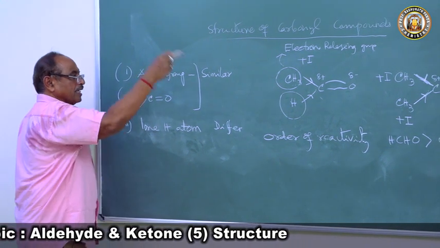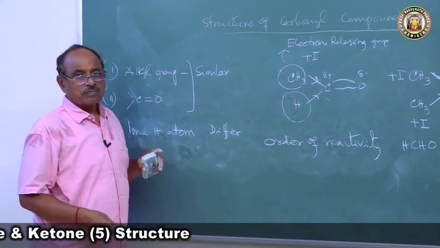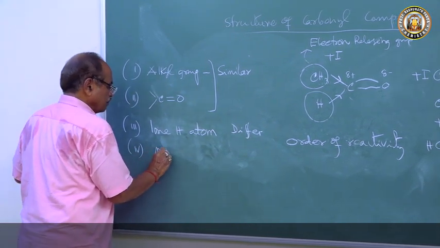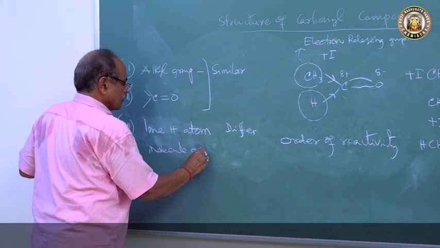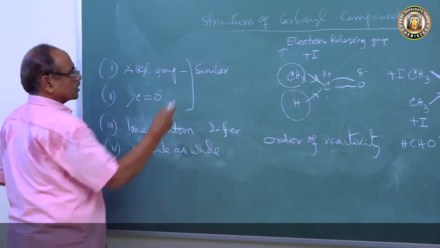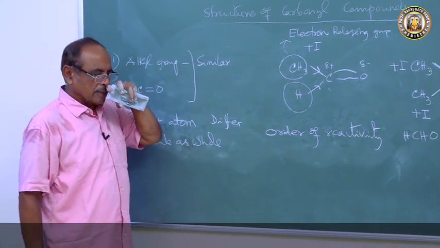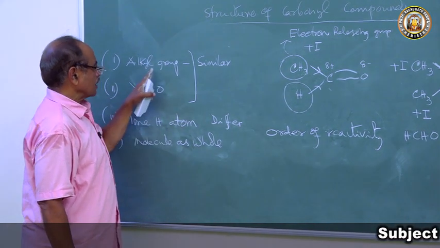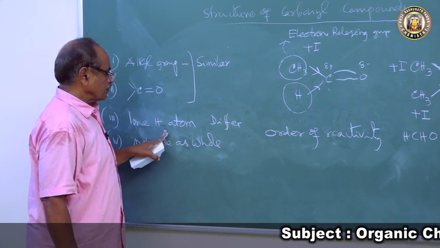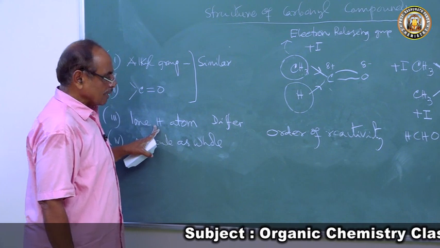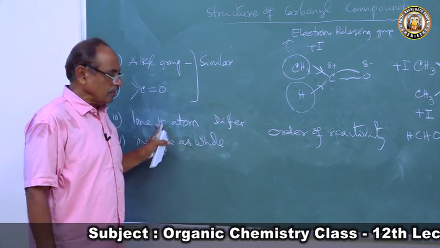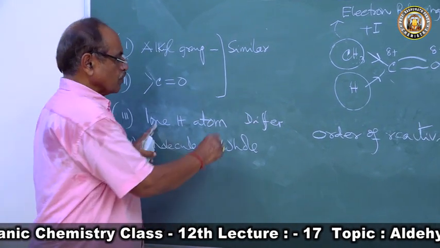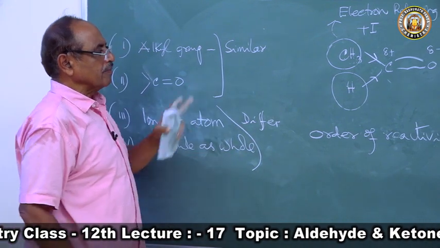And then comes reaction of the molecule as a whole. Four types of reaction they will exhibit as a molecule as a whole. So if you come to the chemical properties from the structure of the aldehyde and ketone, some reactions will be similar: the reactions involving carbonyl group and alkyl group. Reactions involving lone hydrogen atom will be there in aldehyde, not in ketone, and reactions involving molecule as a whole will be differing. So in these reactions they will differ, and here they will be similar.